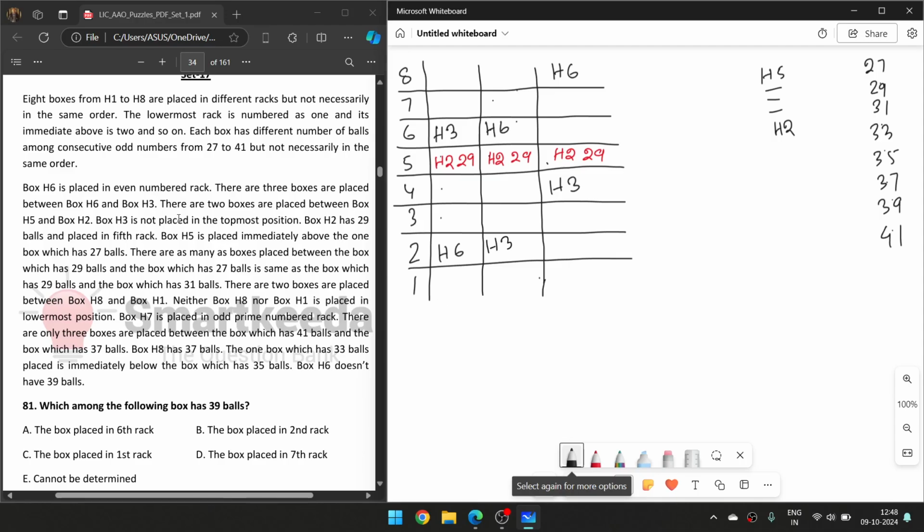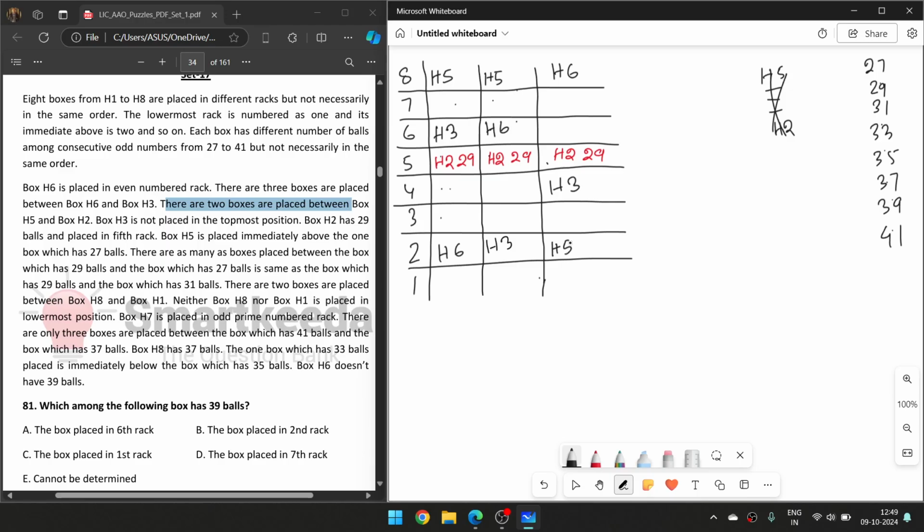It says that 2 boxes are placed between H5 and H2. So 2 boxes, H5 is here. Are there 2 boxes or 3 boxes? There are 2 boxes between, so that's my fault. So H5 will be here, and H2 is here.